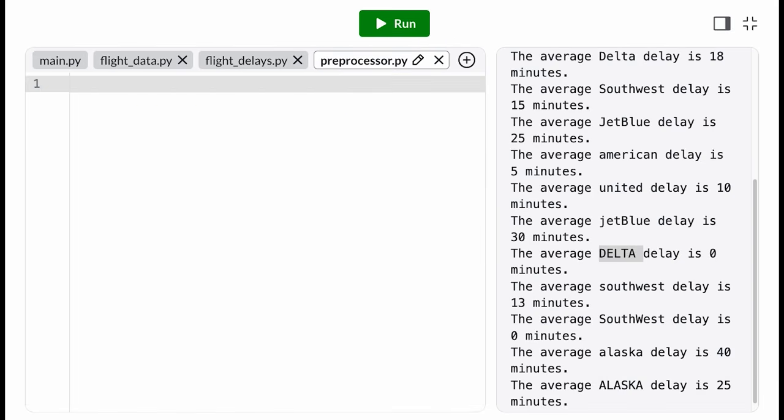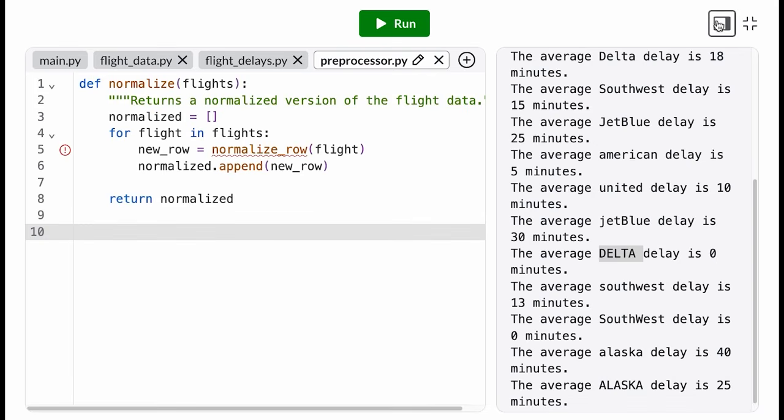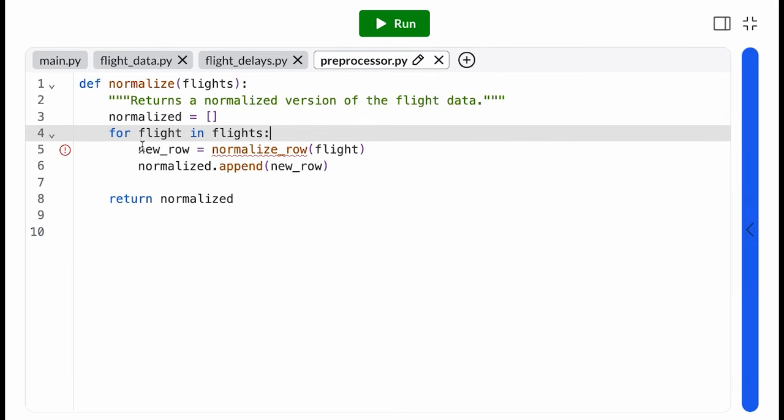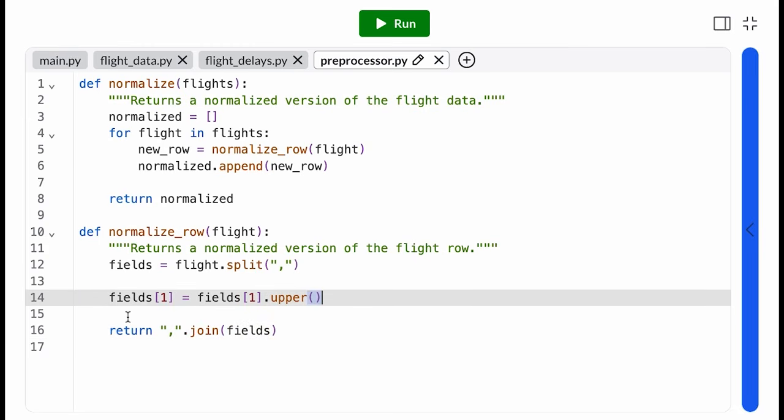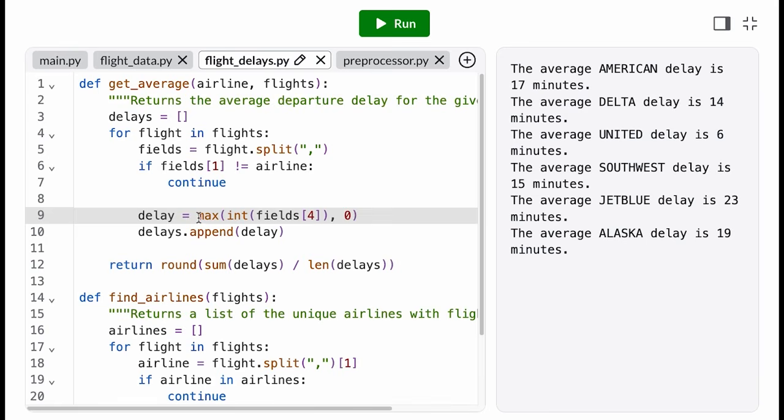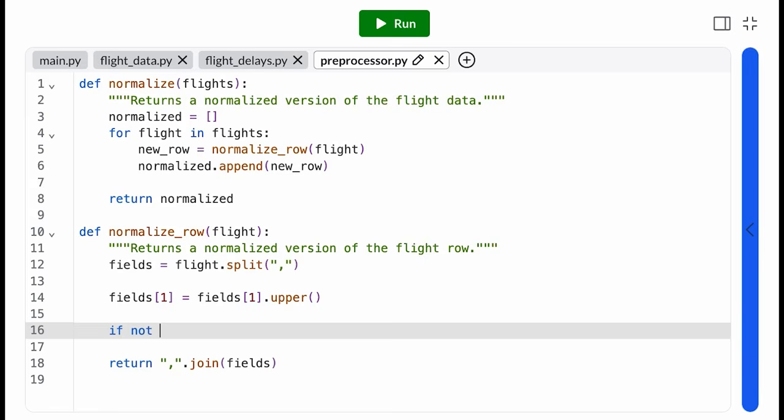We'll create a new module for this, since this is a different class of functionality. We iterate through each flight, normalize it, and append it back. To normalize, I'm going to convert every airline name to all uppercase. Now, one other thing, we also had all those negative delays that we converted to 0 inside the getAverage function. Now, I think for all calculations I'm going to do, I don't care about early departures. So I'm going to move that 0 conversion out to the preprocessing step too. That way no one else has to worry about it.